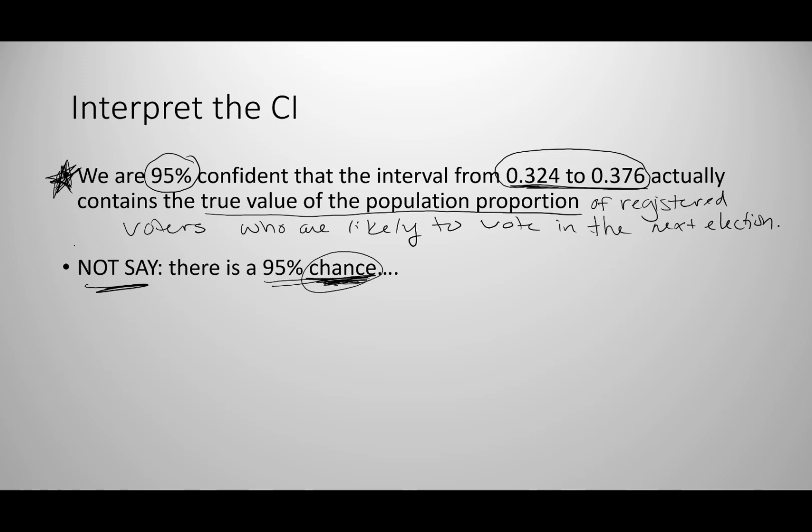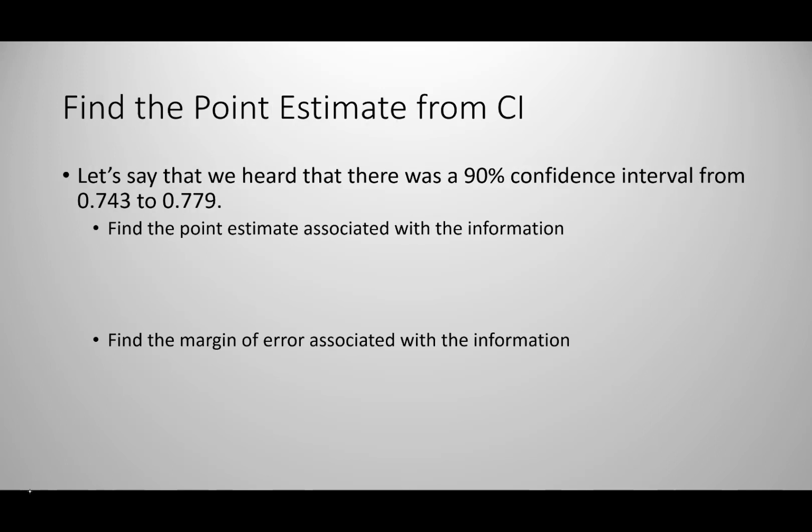So if you use the top phrasing, that's going to be your safest and best bet when you're doing the interpretation of these. They're going to sometimes give you some slight variations of problems like this. So let's say that we heard on the radio there was a 90% confidence interval from 0.743 to 0.779. I didn't put any topic in here because that's not the important part right now. But this information is enough that we can find the point estimate associated with it.